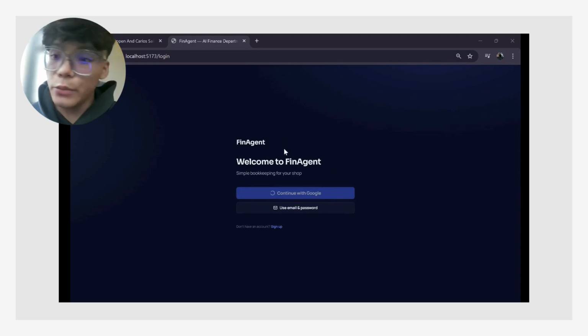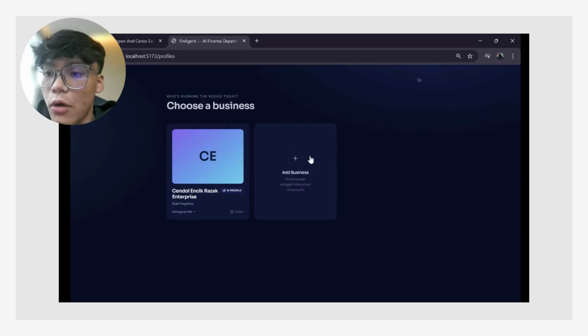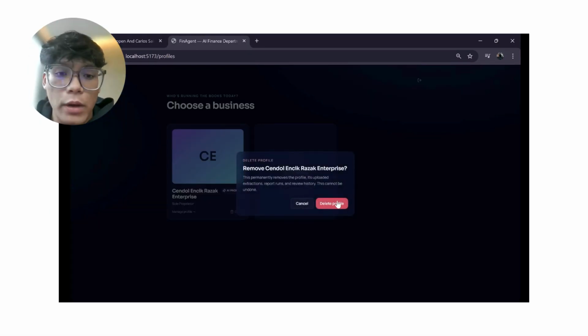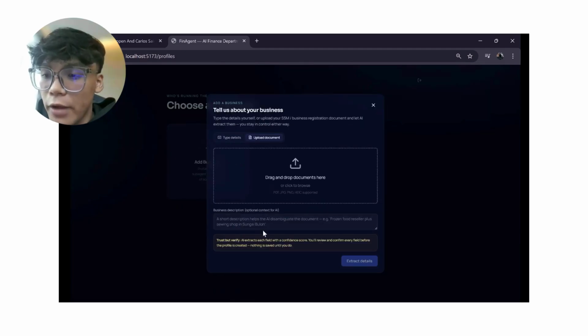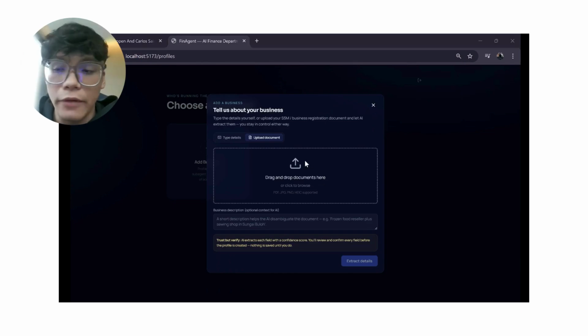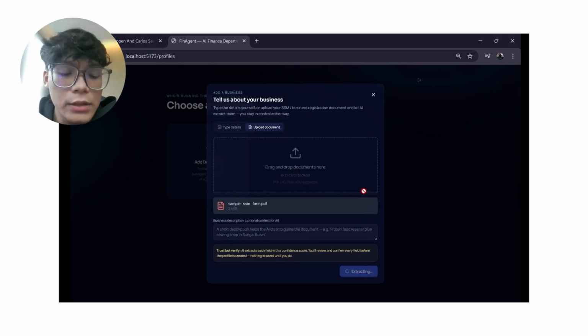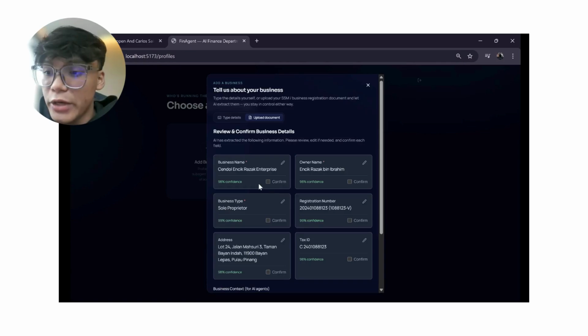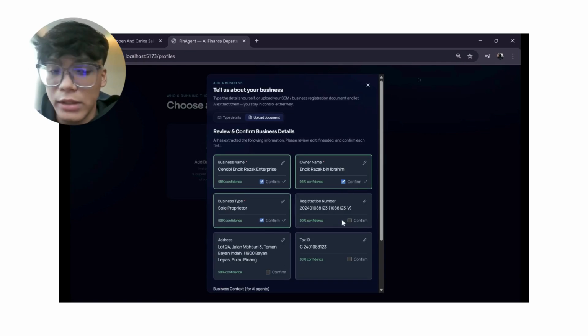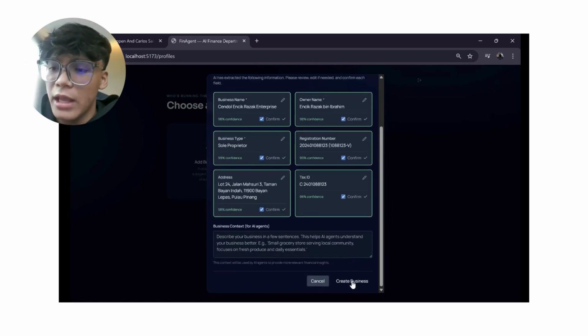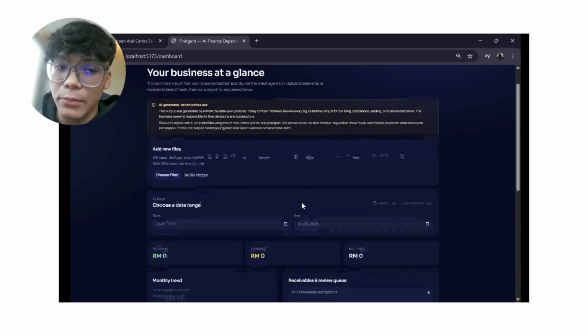Hello, let's move on with the demo section of FinAgent. So once the user logs in, they can create a profile or delete a profile. If they decide to create a profile, they can upload files to give the description of the business profile, or they can type it themselves. If they upload the file, it will be extracted and a confidence checker will check how accurate and how confident it is on the data provided.